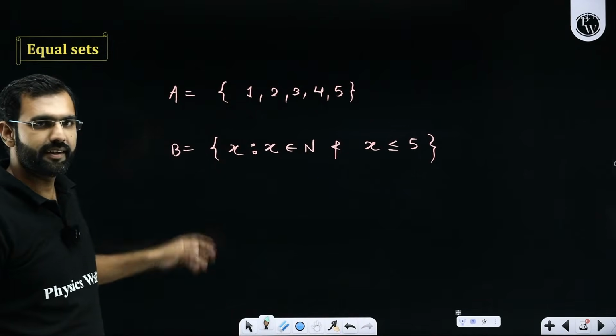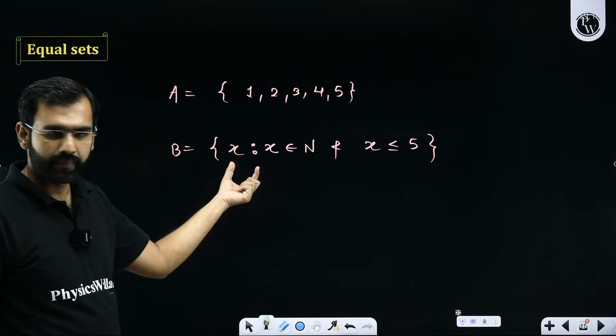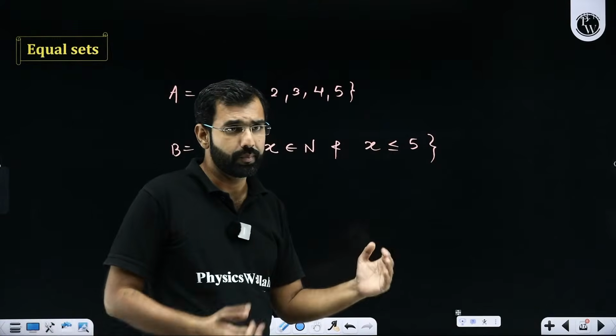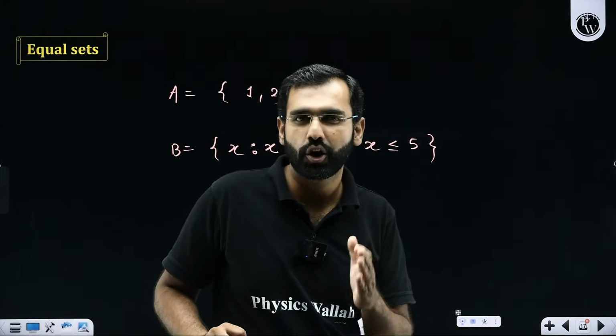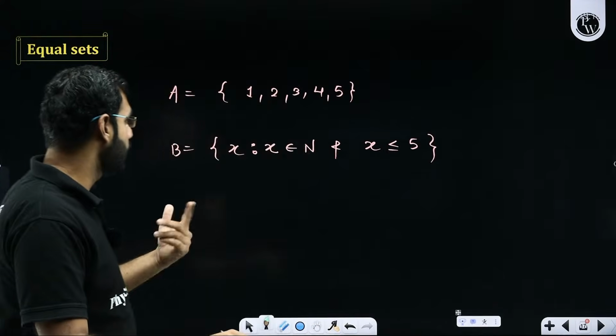But in this case, set B contains x such that x is a natural number less than or equal to 5. Is it not the set builder form? Yes, sir, it is the set builder form. So in the set builder form, what do we see?